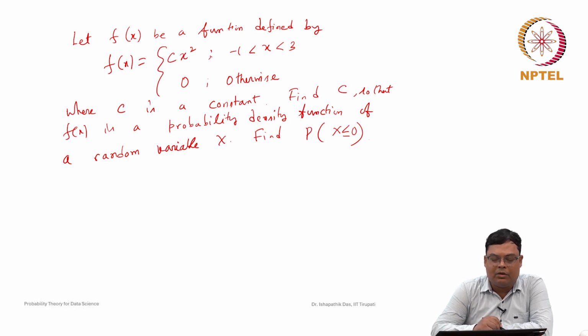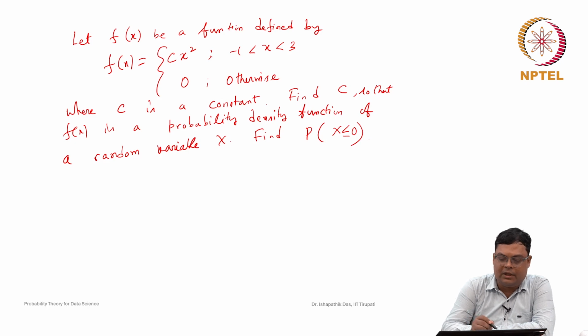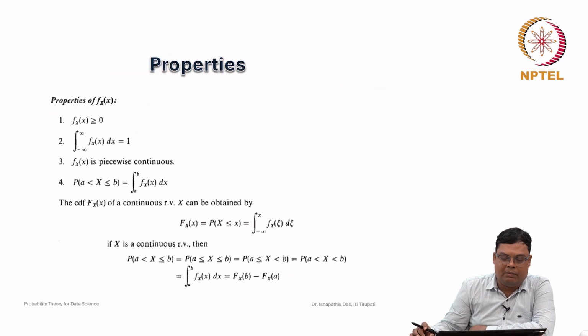Now, how will we find that? Because it is asked that c is a constant, find c so that f(x) is a probability density function, it will satisfy the conditions of a probability density function. These conditions are written here. f(x) will be greater than or equal to 0, and the integral from minus infinity to plus infinity of f(x) dx is equal to 1. f(x) is piecewise continuous, because the derivative is piecewise continuous, and this is an assumption for a continuous random variable. The probability from a to b of f(x) can be written in this way. These are some of the properties.